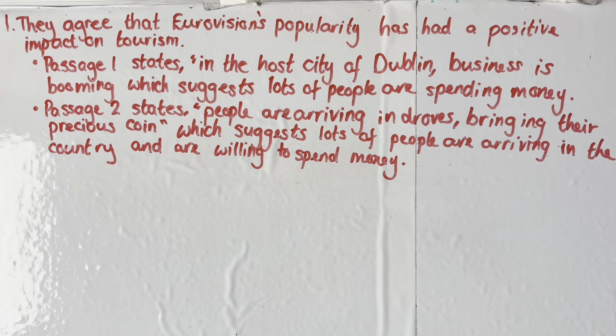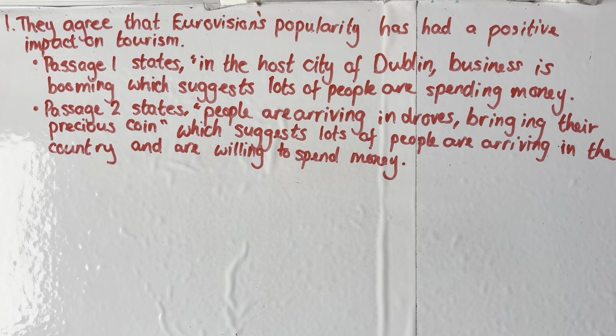So starting off with the bullet point method, we've got our point at the top. We've got they agree that Eurovision's popularity has had a positive impact on tourism. If it were not an agree-disagree question, if it were just an agree question, we could just say tourism. And then we've got passage 1 states, "in the host city of Dublin, business is booming," which suggests lots of people are spending money. And then passage 2 states, "people are arriving in droves, bringing their precious coin," which suggests lots of people are arriving in the country and are willing to spend money.